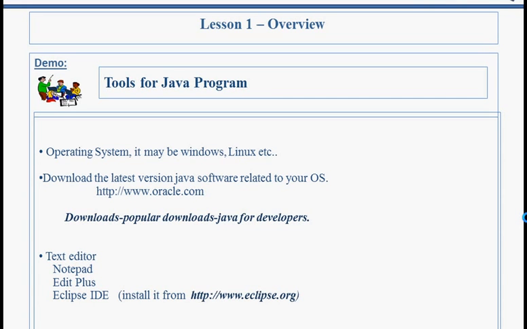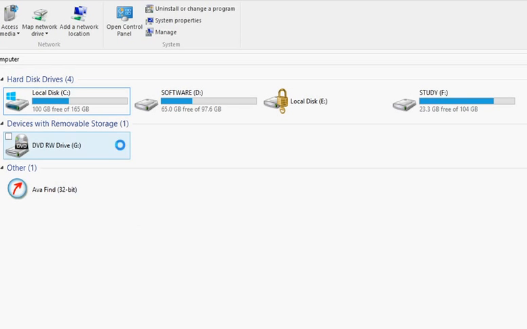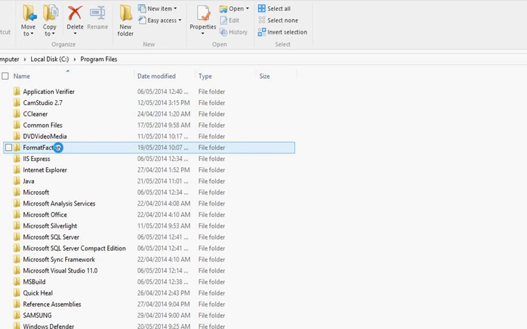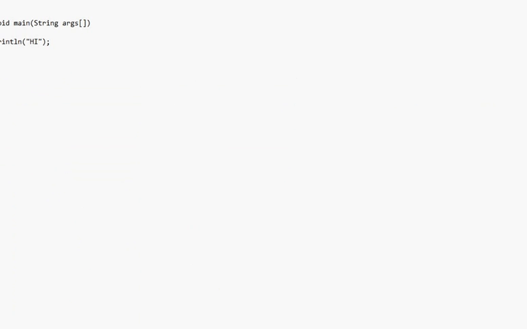I already installed JDK in my system, so let's check. Whenever we install JDK in our system, by default one folder is created in Program Files with the name Java. Here our software is installed and saved in our system.